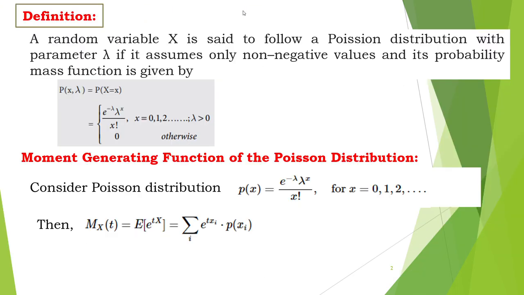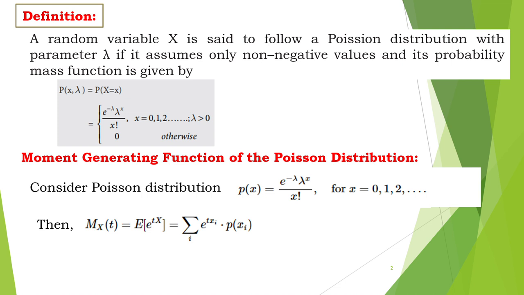Let us discuss the definition. A random variable X is said to follow a Poisson distribution with parameter lambda if it assumes only non-negative values, and its probability mass function, because it is a discrete case, is given by P of X is equal to x, that is e power minus lambda, lambda power x divided by x factorial. Here x is non-negative, right? So x varies from 0, 1, 2 etc. and lambda greater than 0, and 0 otherwise.